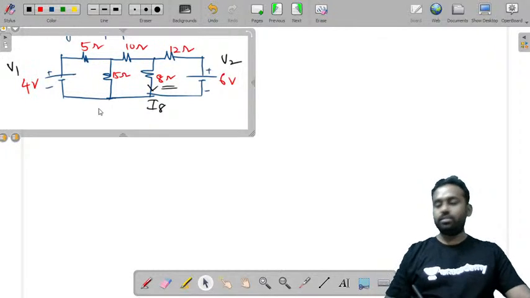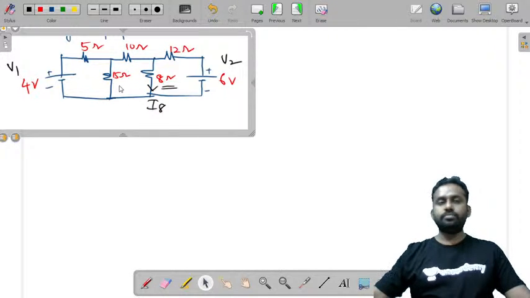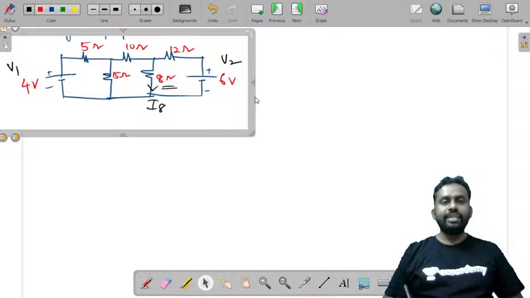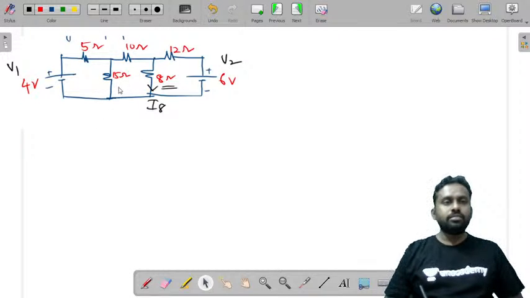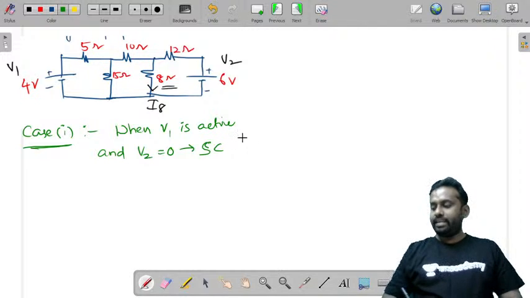Today we are dealing with superposition theorem and reciprocity theorem. Now, let us say case 1. What is case 1? Case 1 is when V1 is active and V2 is equal to 0. That means the source is made short circuit, right?